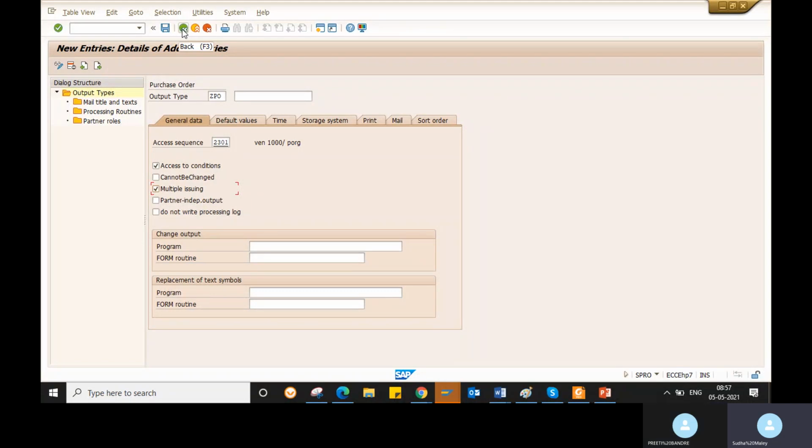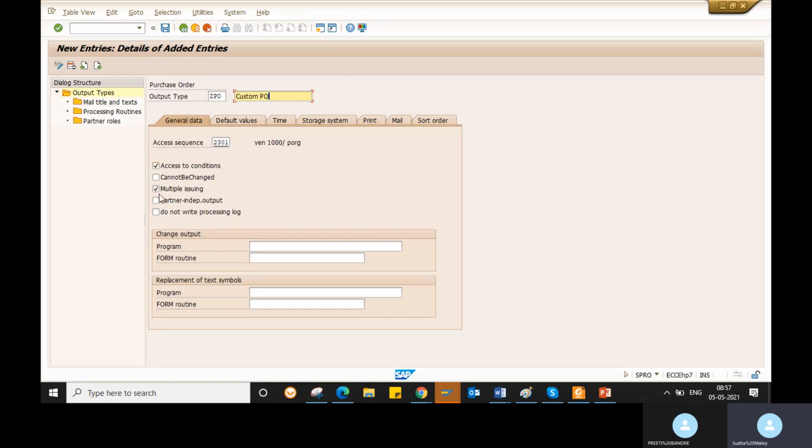So here you are going to create a new message type. You will assign your access sequence to your output type. Here you need to check your access to conditions. Access to conditions is the one where the system can find the condition record. This is important. You need to check this button. And multiple issuing is the one.